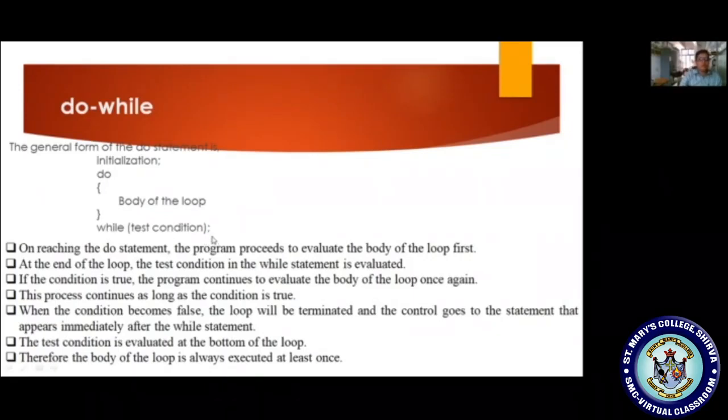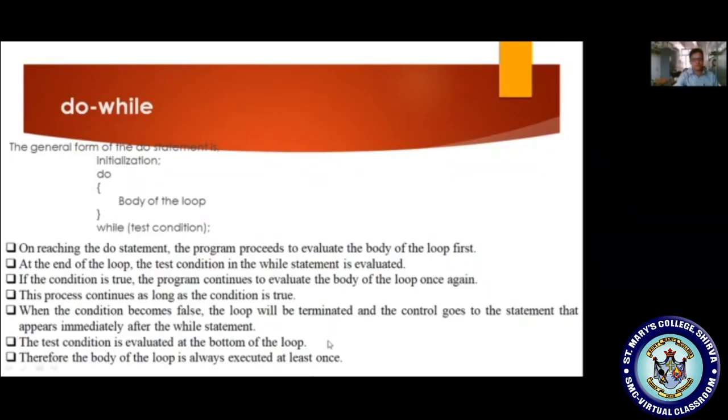Why is it called an exit control looping statement? As we know, while is an entry controlling looping statement and do while is an exit controlling looping statement. In do while, even if the condition fails, the body of the statement will execute at least once. That is why it is called an exit controlling looping statement. Even if the condition fails the first time, this body of the statement will execute.